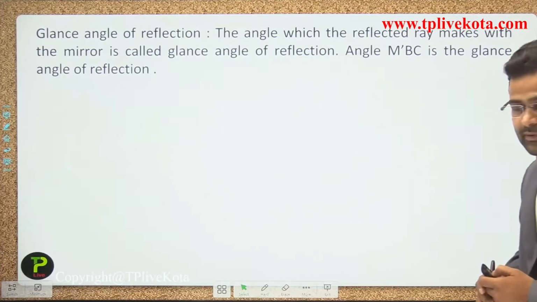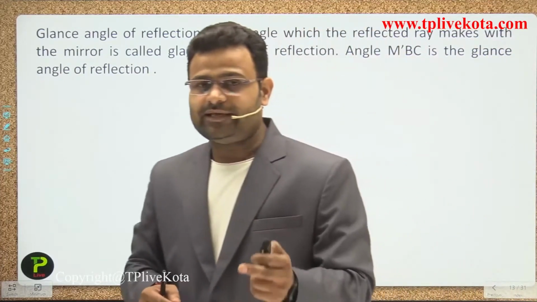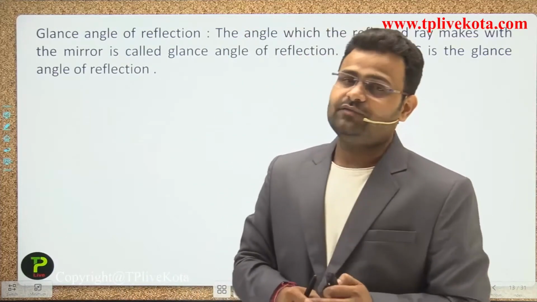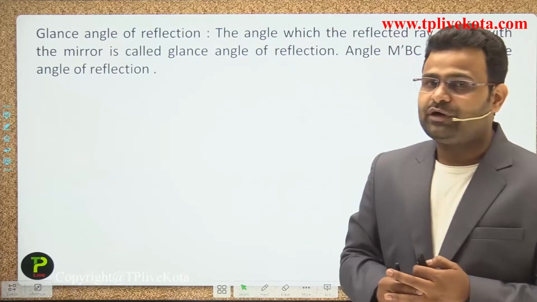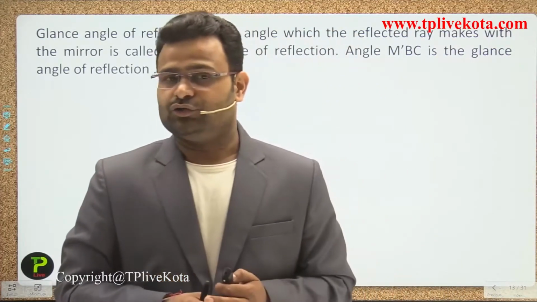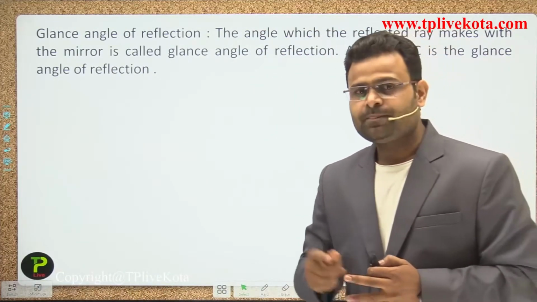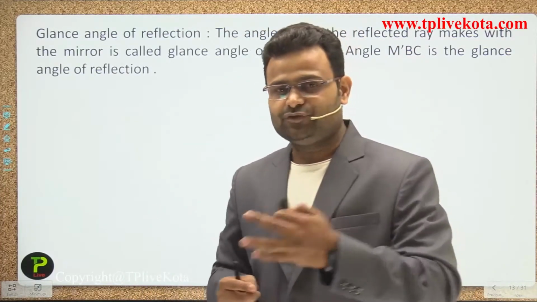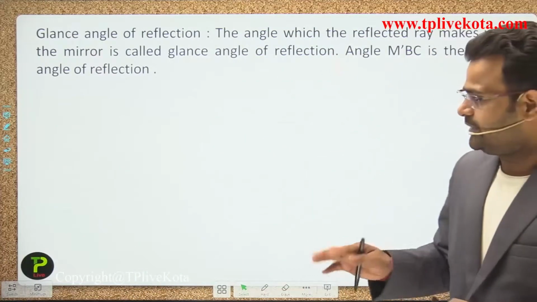Now we are explaining what the glancing angle of reflection is. The angle made by the reflected ray with the mirror is called the glancing angle of reflection. So, guys, we are explaining all the important points which are used to describe the reflection of light on a surface. When light is incident on the interface of two media, all these terms are used. Sometimes we use the angle of incidence, sometimes the angle of reflection, sometimes the glancing angle of incidence. All the terms are explained one by one.